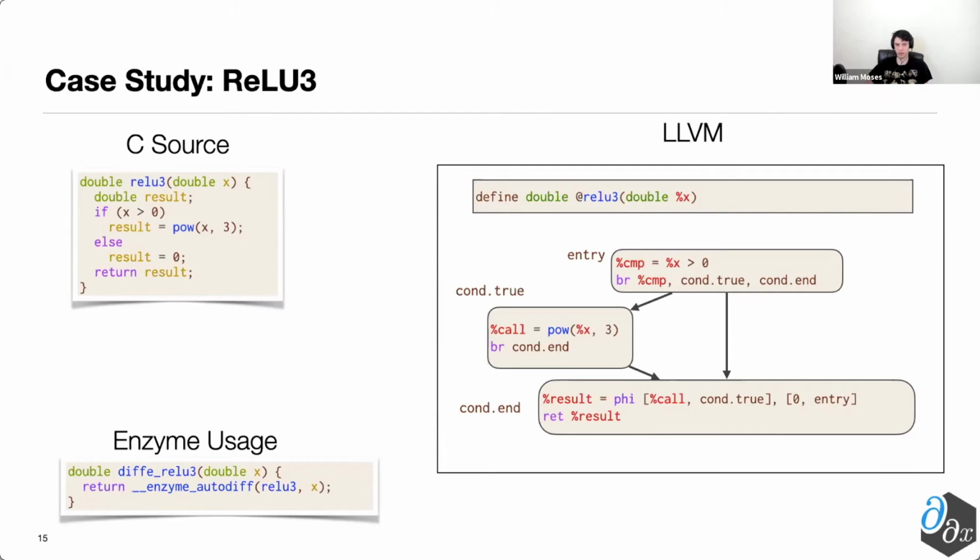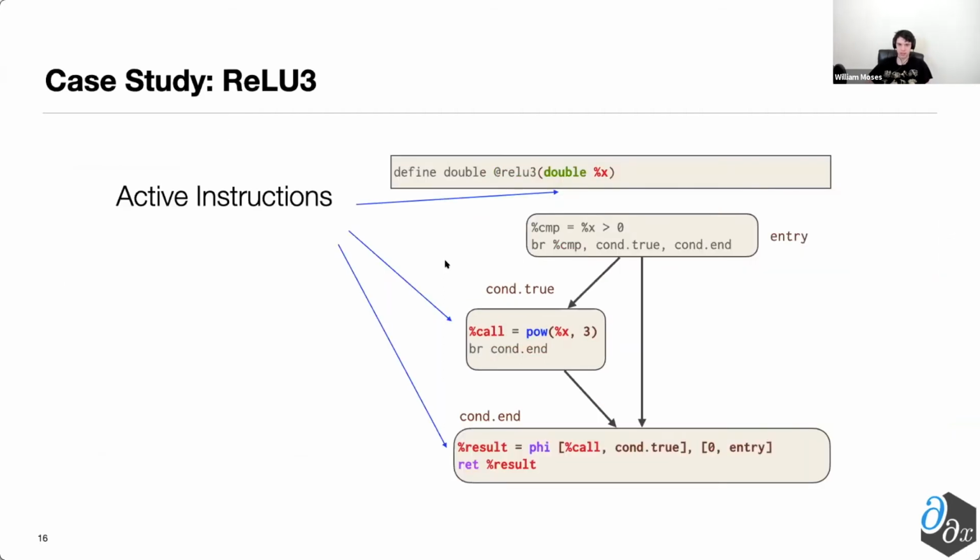Specifically inside of LLVM, we have these basic blocks, which can be thought of as containers of instructions, where the instructions in this case are highlighted as the things we might want to individually differentiate. So the first thing that Enzyme does is it analyzes, for every instruction and value inside of the original code, what are the active instructions? In other words, what are all of the instructions and values that can impact the resultant gradient or derivative computation? In this case, the resultant values that could matter are first the argument x, the call to the pow instruction, the phi node that combines these together, and finally the return.